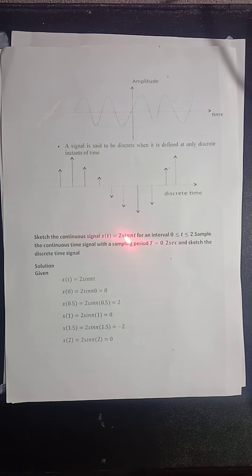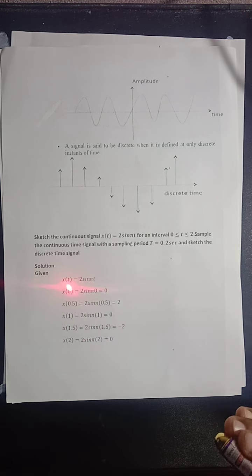What is the given signal? x of t is equal to 2 sin pi t. Now what is the interval given here? 0 to 2. Since the interval given here is 0 to 2, we are finding the values of x of 0, x of 0.5, x of 1, x of 1.5, x of 2. That is from 0 to 2.